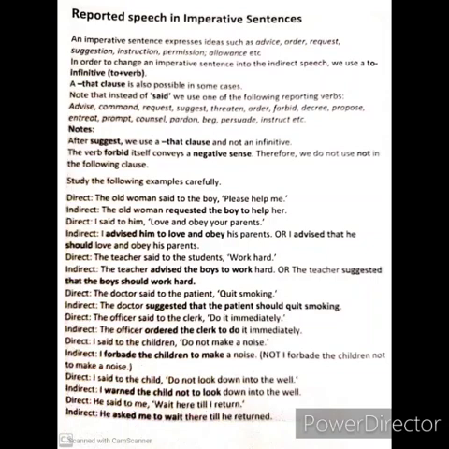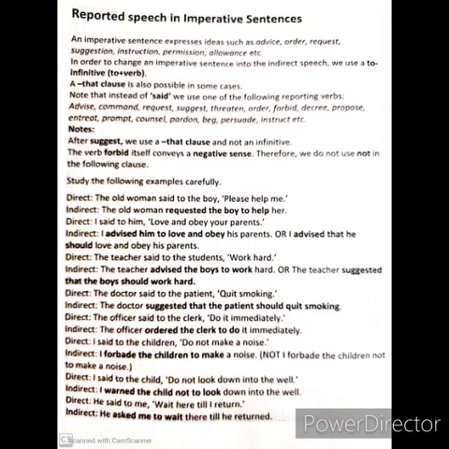Next, I said to the child, do not look down into the well. I warned the child not to look down into the well. So here do not is there. I have not used forbade. I have used warned as reporting verb. If I want to use forbade, then the sentence will be I forbade the child to look down into the well.